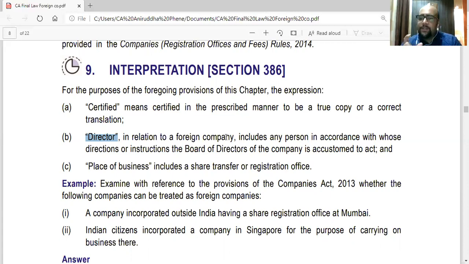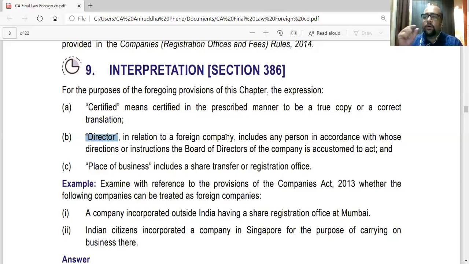Now, place of business, POB, which we were discussing yesterday. Again, they have widened the definition. They say that place of business includes even a share transfer office or a share registration office. So even if a foreign company, that is a company incorporated outside India, just has a share transfer office in India or a share registration office in India, maybe they have issued shares or other securities in India, so they have set up a share transfer office or share registration office in India, that is also a place of business. So still they will be deemed a foreign company. That is included in the place of business in India.